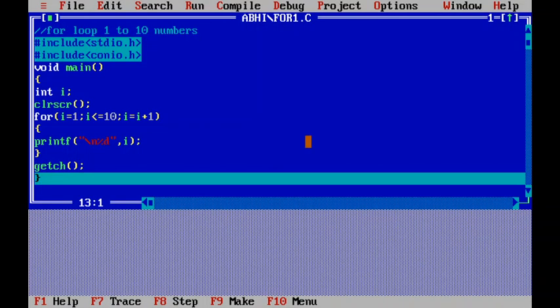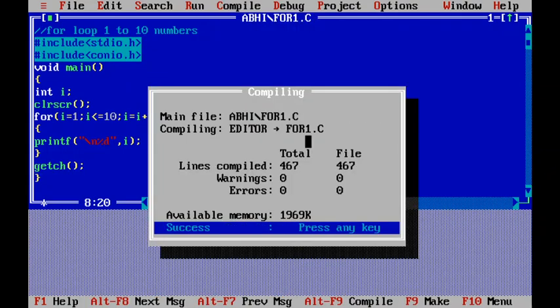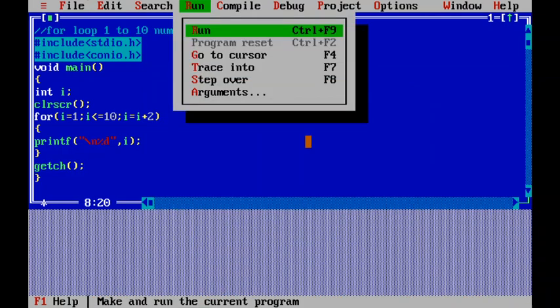Now you try to modify this program. If I want to print 1 to 10 odd numbers, what are the 1 to 10 odd numbers? 1, 3, 5, 7, 9. So every 2 consecutive numbers, the difference is 2. That means I am changing the increment or decrement. Now I am compiling this program and checking the result. Now you will get 1, 3, 5, 7, 9.